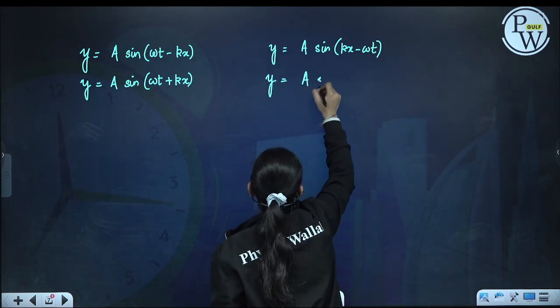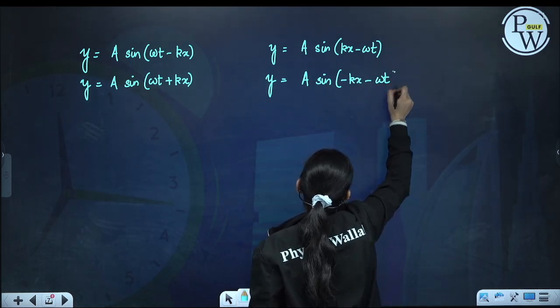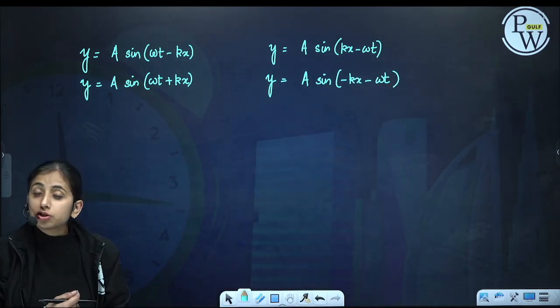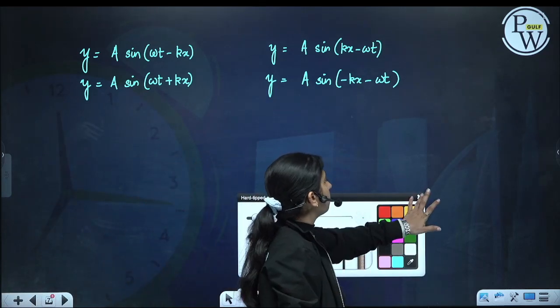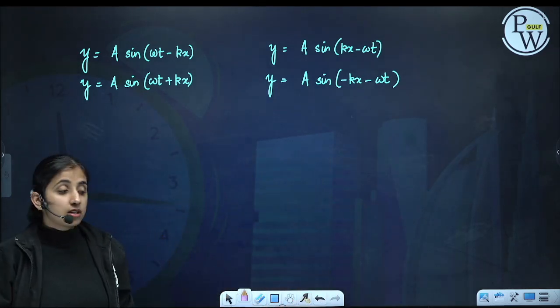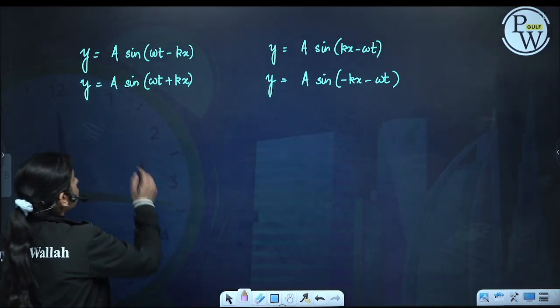Y is equal to a sin(kx minus omega t) can also be the general expression for a harmonic progressive wave. Now what is the difference? The wave can travel in x, or the wave can travel in minus x.